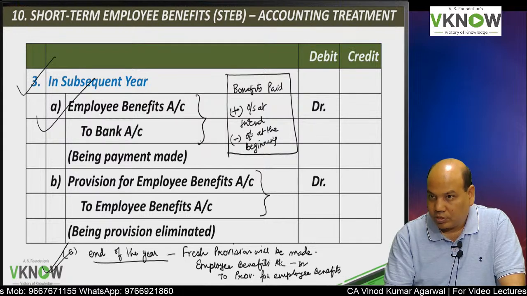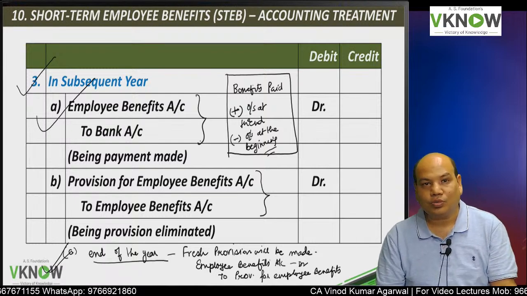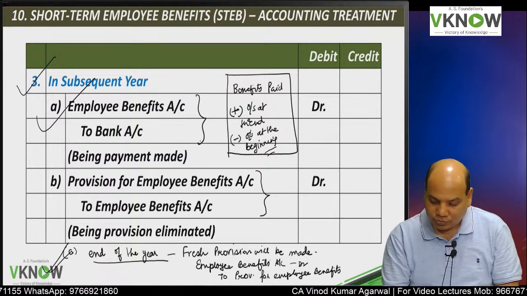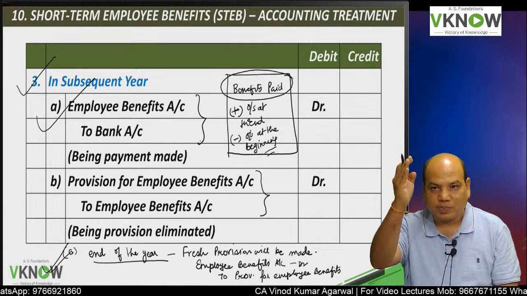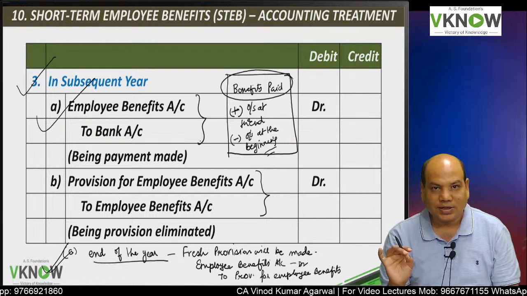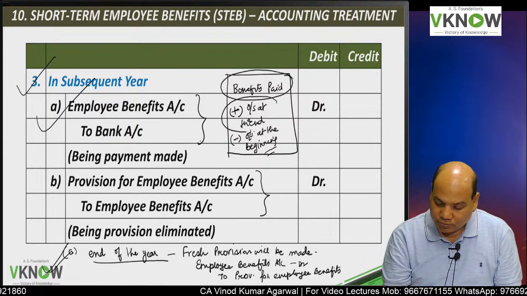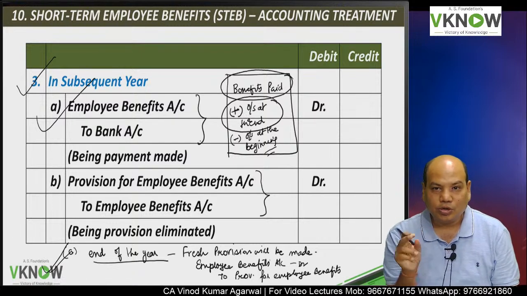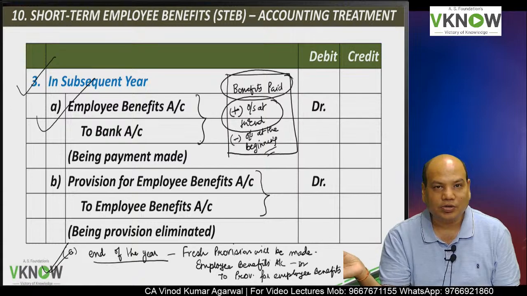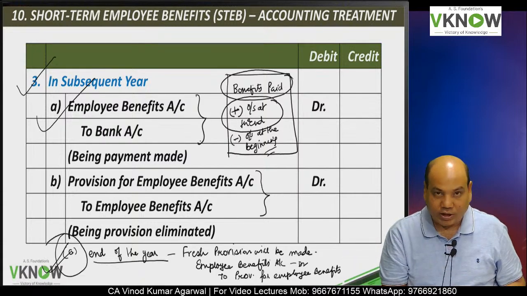Is this the same thing your 12th standard teacher has taught you? Exactly the same thing. First you pass the entry for benefits paid, which appears in your trial balance as salary or wages. Then in your adjustment below, they used to give you salary outstanding is so and so amount. So you will add. That is basically my third entry.